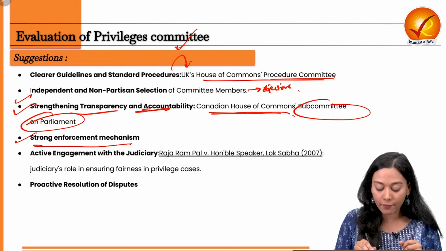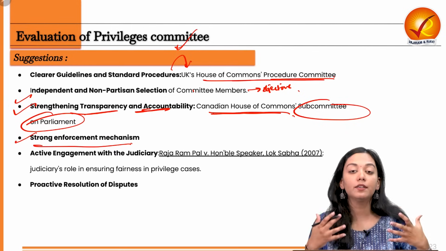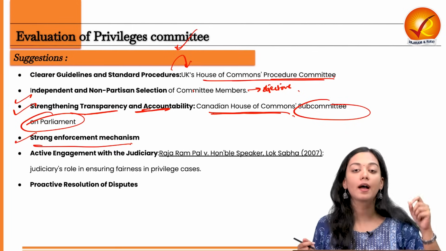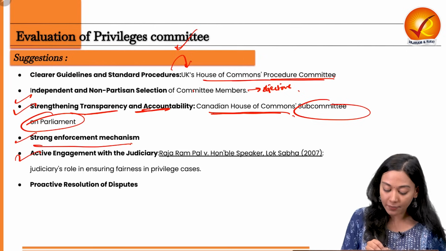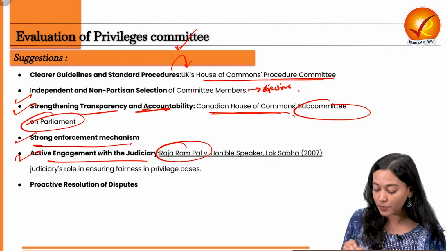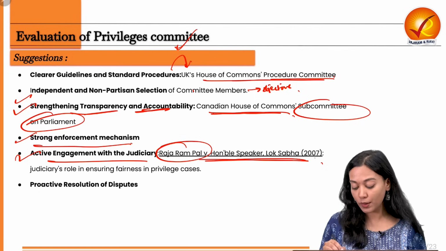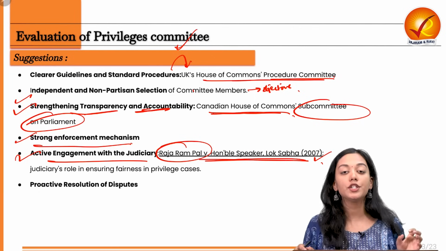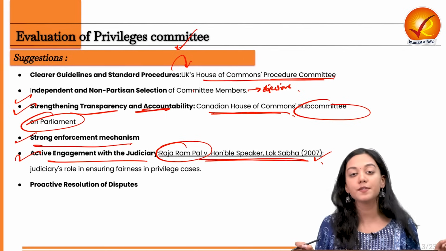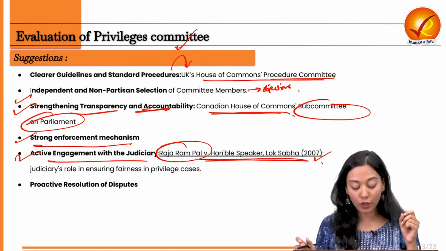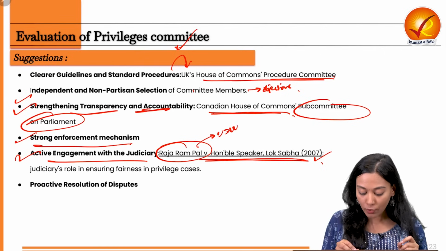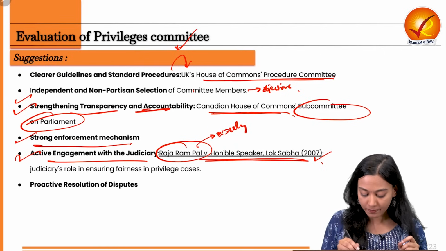Next is to have a strong enforcement mechanism. We have to give more teeth to the Privileges Committee so that it can enforce the recommendations and the penalties against the breachers. Second, active engagement with the judiciary. This is also highlighted by the judiciary itself in the Raja Rampal versus Honorable Speaker Lok Sabha 2007 case, where the judiciary's role has been seen as very crucial in ensuring fairness and transparency in the disposal of such cases. They will not only provide their expert advice but will also help us gain clarity on many of the judicial cases.